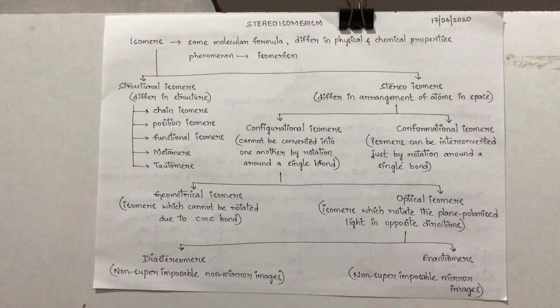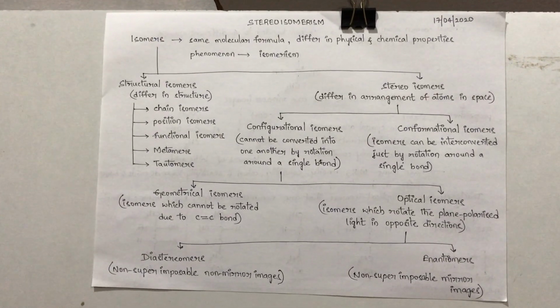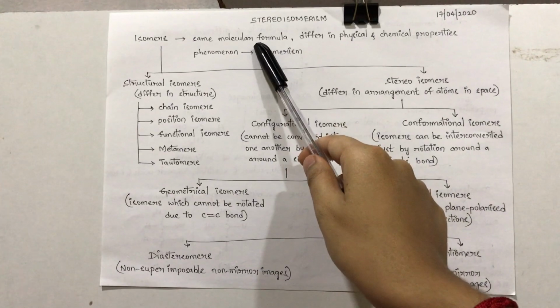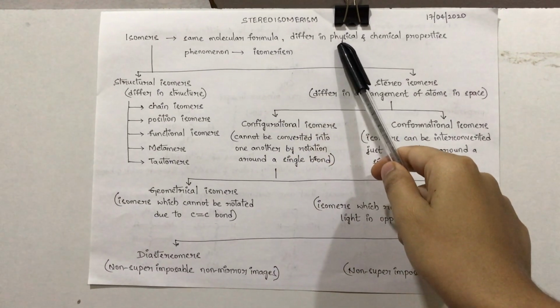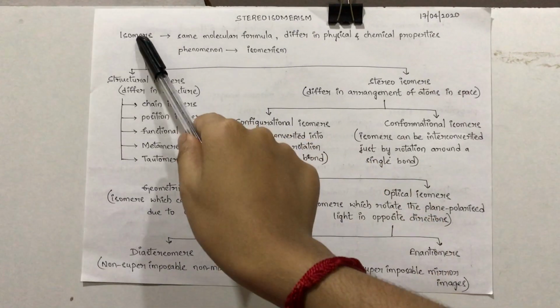Today's topic is stereoisomerism. So what are isomers? These are the compounds which have the same molecular formula but differ in physical and chemical properties. The particular phenomenon is called isomerism. Coming to the types of isomers.